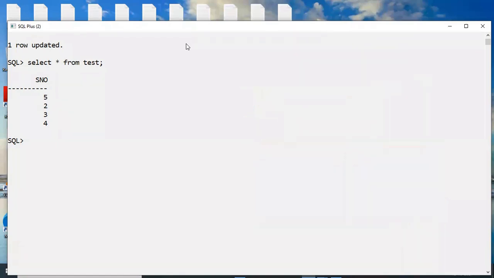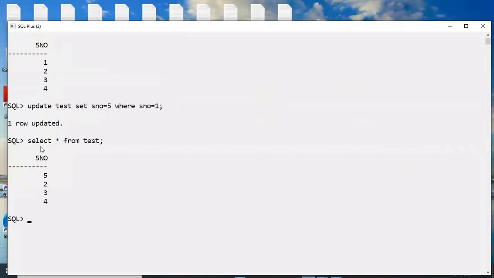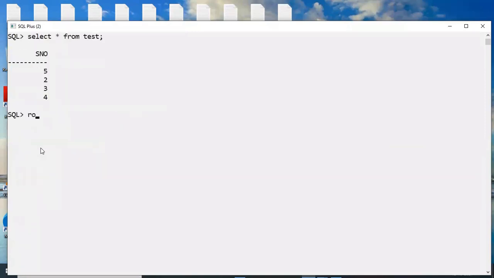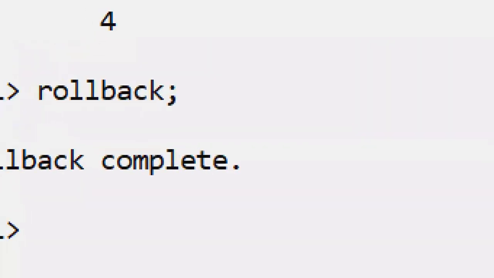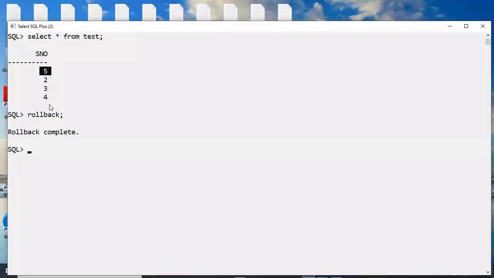Now this 5 I want to change back into 1. Which one are we using? Very good, rollback. Observe it here. Okay, don't write it, just observe it, some scenario. Rollback. Whenever we use rollback, it undoes the transaction from memory. This 5 is cancelled back to 1 or not? Yes, here.